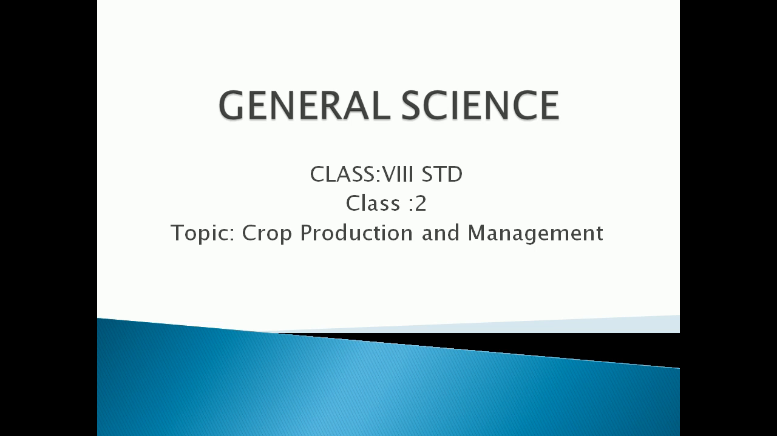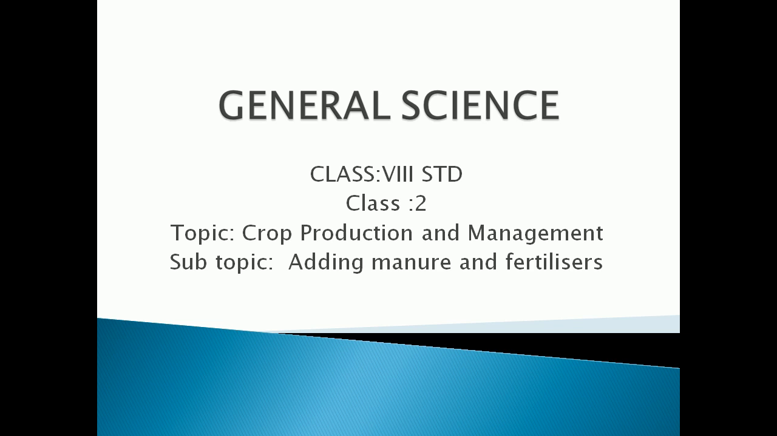Good morning, children. Last class we saw the basic practices in agriculture. The first two steps we have seen, what are they? The first one is preparation of soil, and the next one is sowing of seeds. After preparing the soil and sowing the seed, we have to add manure and fertilizers. So today, in this class, we are going to see how we can use manure and fertilizers in crop production.